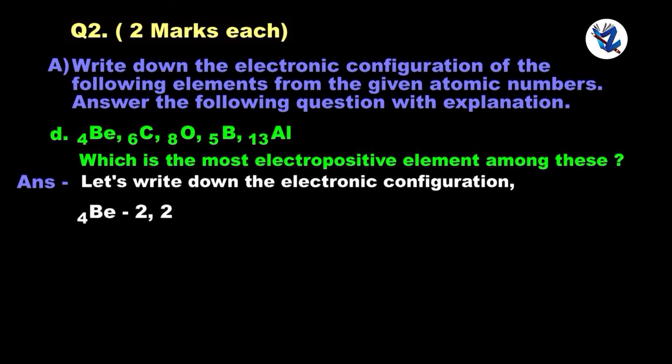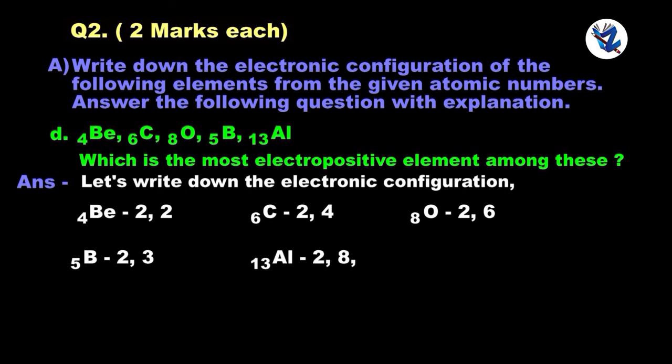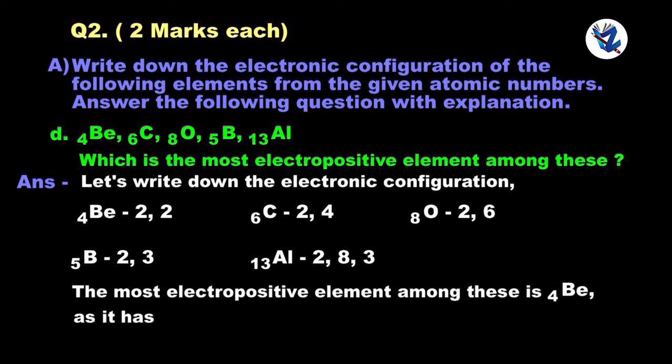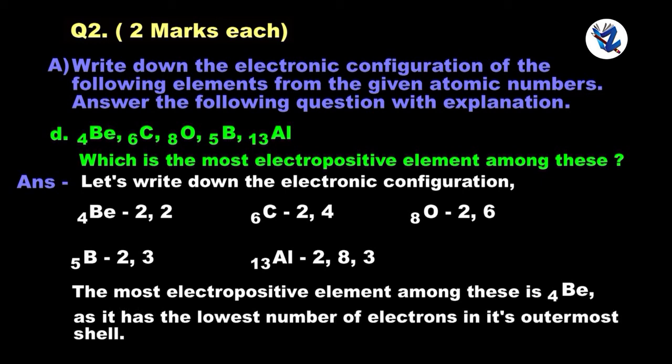Beryllium 2, 2, carbon 2, 4, oxygen 2, 6, boron 2, 3 and aluminium 2, 8, 3. The most electropositive element among these is beryllium, as it has the lowest number of electrons in its outermost shell.